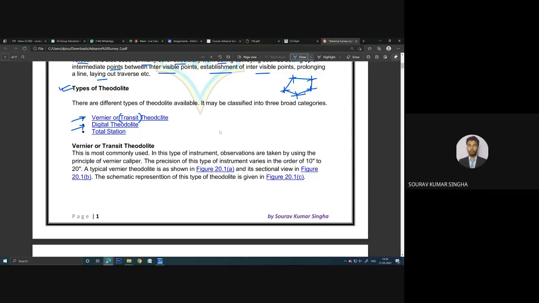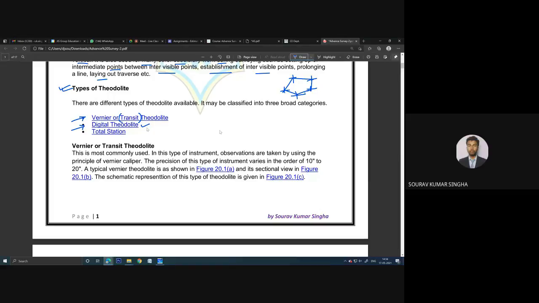So, the transit theodolite, and the theodolite is the instrument that I have told you about. Now, what are the images of the theodolite, the 3D view of the theodolite, I will show you. I have a beautiful video. I have shortlisted that and I have put that link in this PDF, so you don't need to search for this.